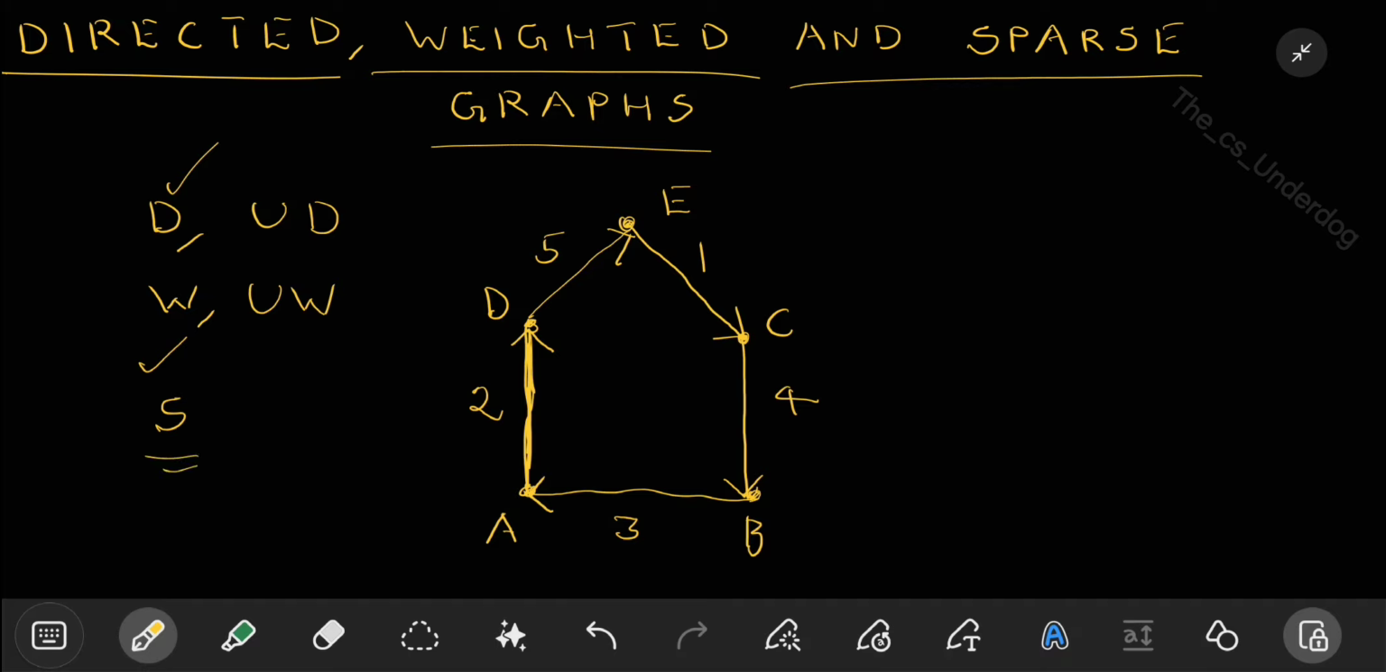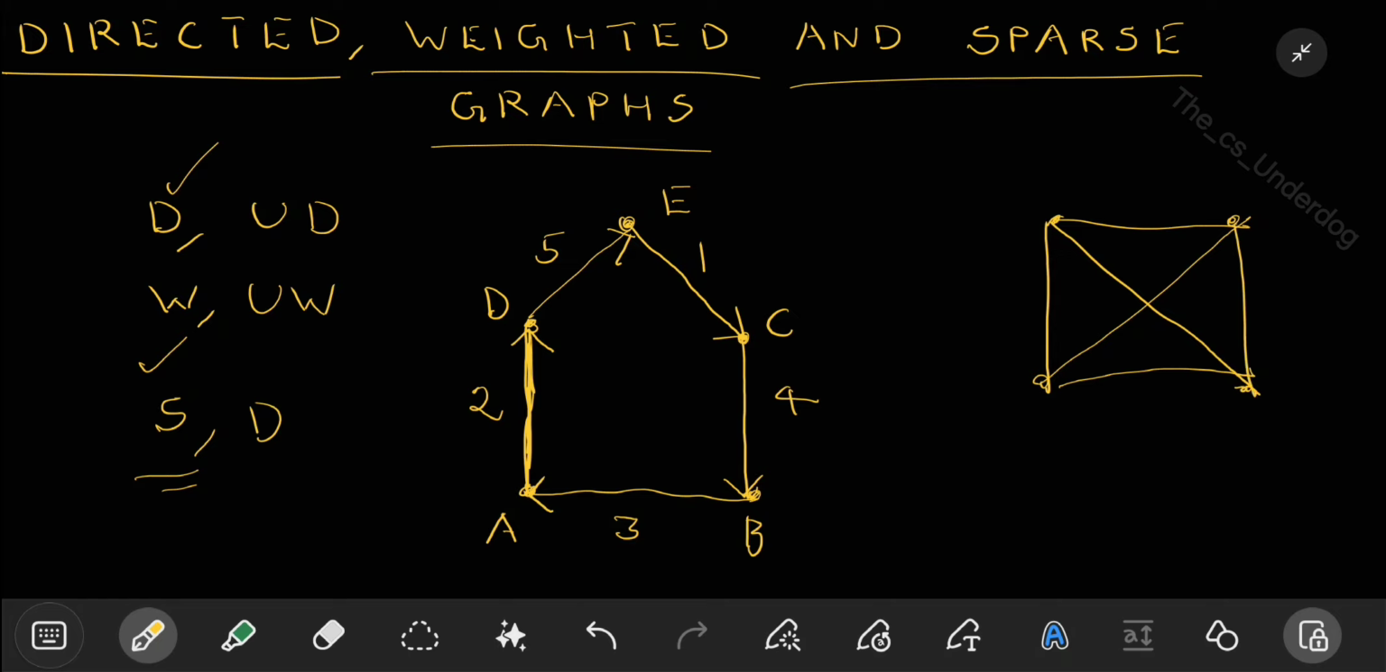The third thing is about sparse graphs. So what are sparse graphs and dense graphs? You can't always say a graph is either sparse or dense, because there is no clear demarcation between sparse and dense. Sparse graph means few edges relative to the number of vertices. If you have a graph like this, and let us say each vertex is related to every other vertex, then this is a dense graph.